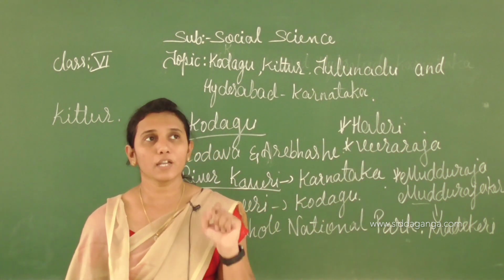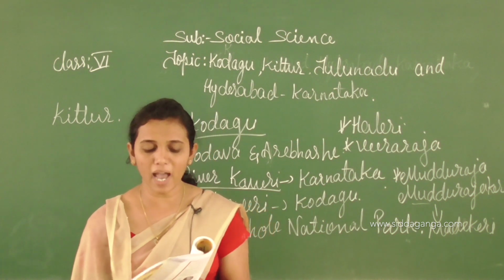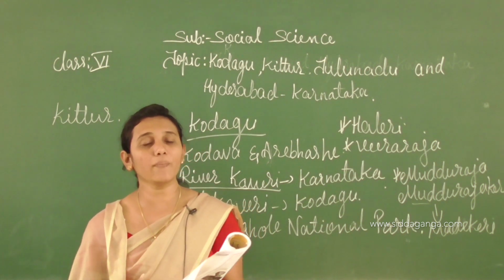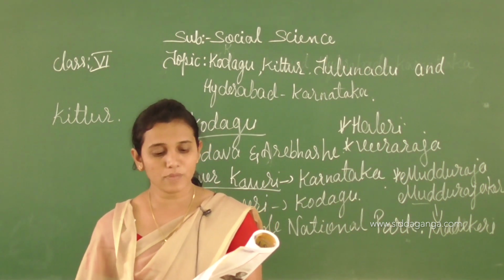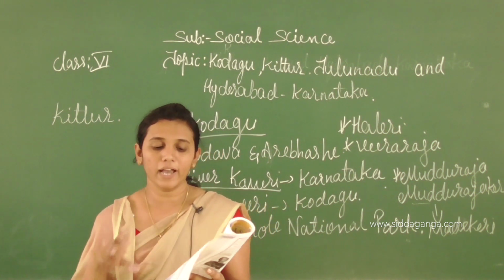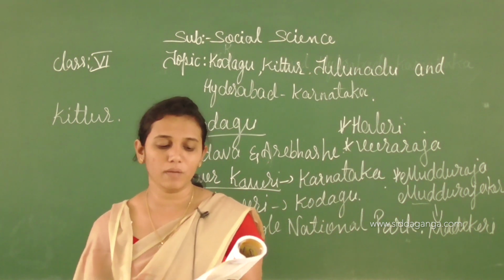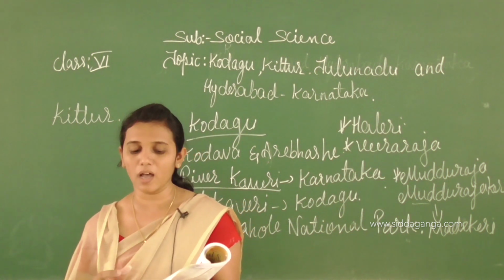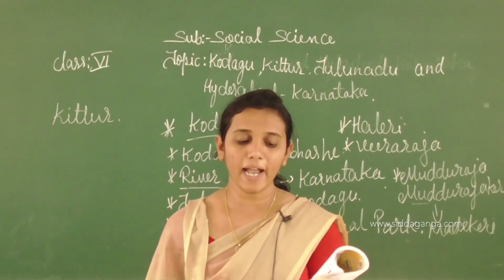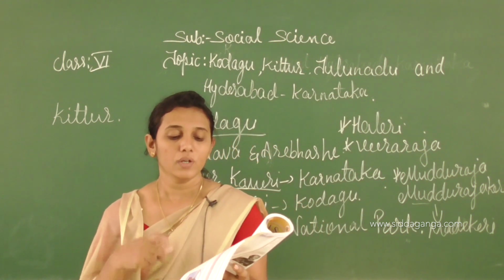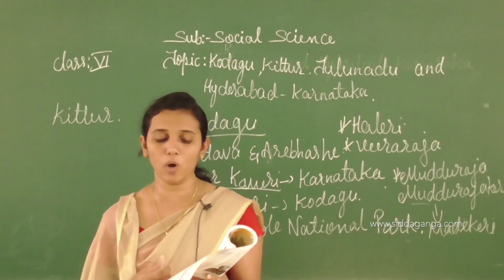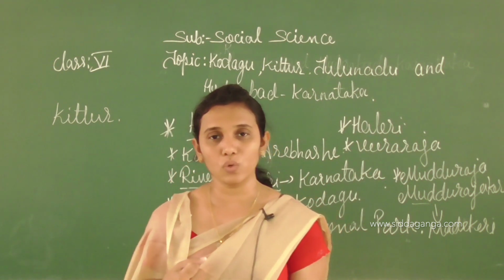Once again, listen here. Kittur Rani Channamma married Malla Sarja, the Desai of Kittur. After some years, what happened, children? Her husband Malla Sarja and his son died. Rani Channamma adopted Shivalinga Sarja and started administering Kittur. The collector of Dharwad, Thackeray, objected. He refused the adoption as improper. He recommended that the British government take over the administration of Kittur.